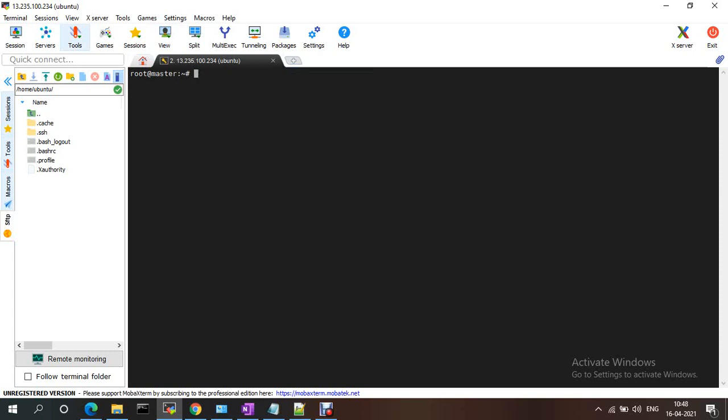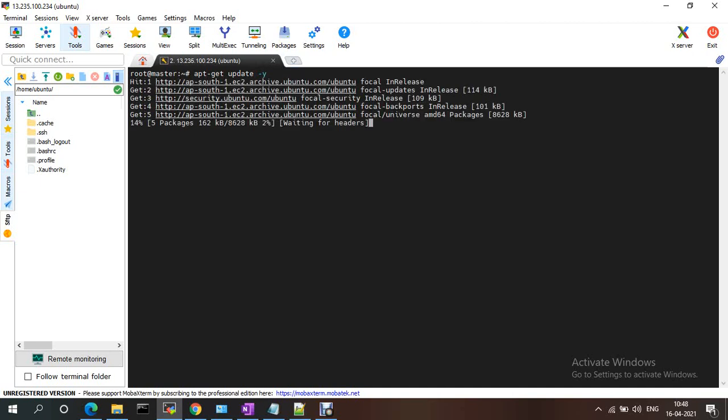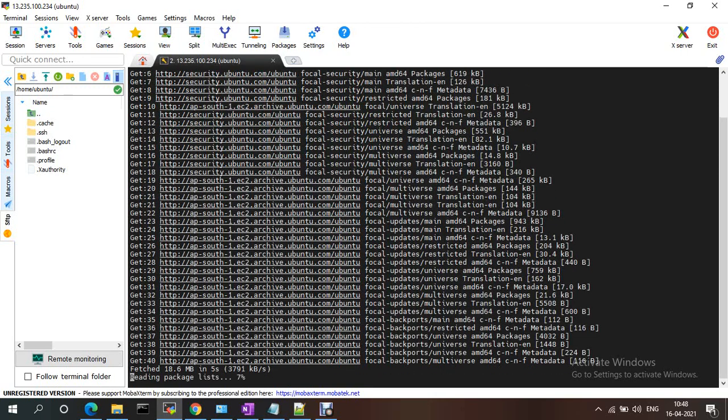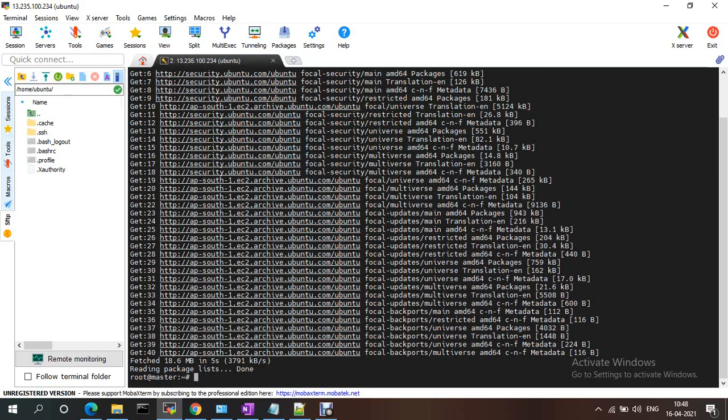Now I am updating the packages. On CentOS and Amazon Linux 2 we would give yum update, since yum is the package manager there, but here apt is the package manager, so apt-get update -y. Since we just created this new VM, it will download the dependency packages when you run this. It will give you some suggestions also.